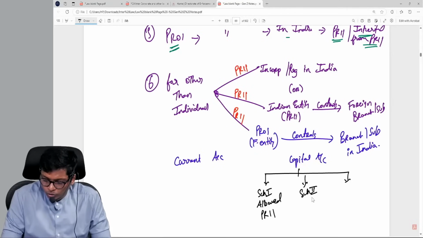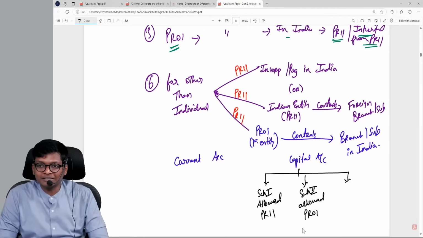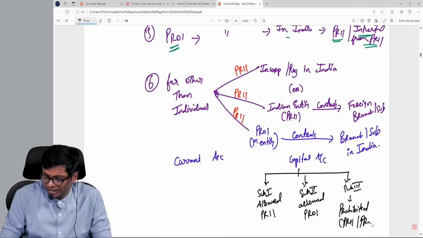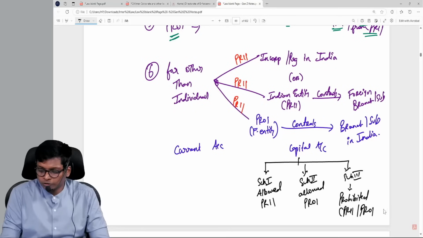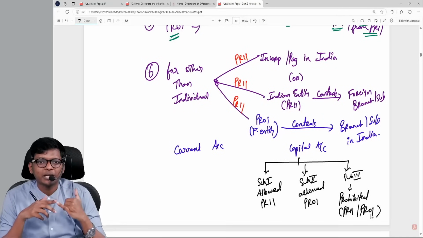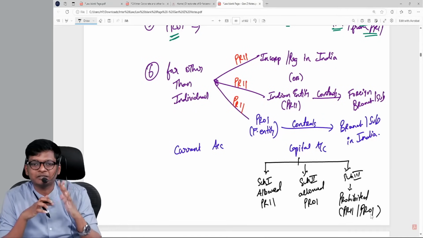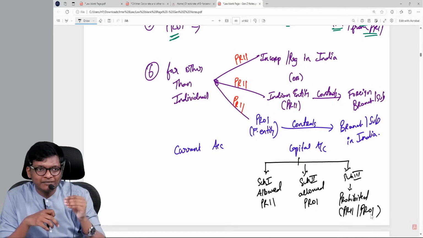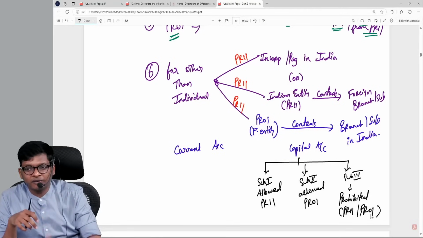Schedule 2 is what is allowed for a PROI, the non-resident. Schedule 3 is basically what is prohibited. This includes both PRII and PROI. Schedule 3 talks about PRII not to have transactions with North Korea. Schedule 3 also talks about PROI cannot invest in Indian Nidhi company, chit fund, all of that.